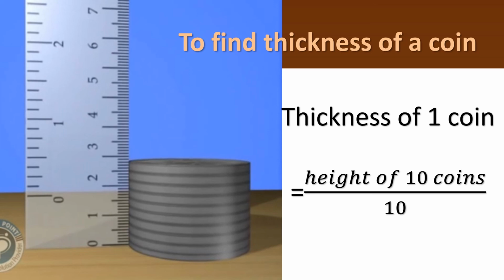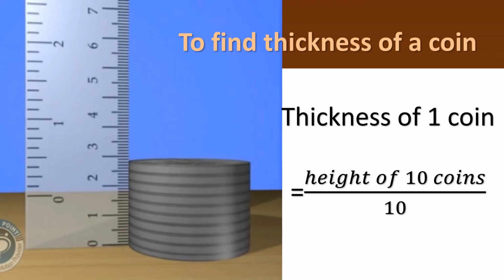We are going to take 10 coins. You can take a 1 rupee coin as the coin. And place one upon the other. Can you do it in your home? You are going to take 10 coins in your hands and arrange them one upon the other.